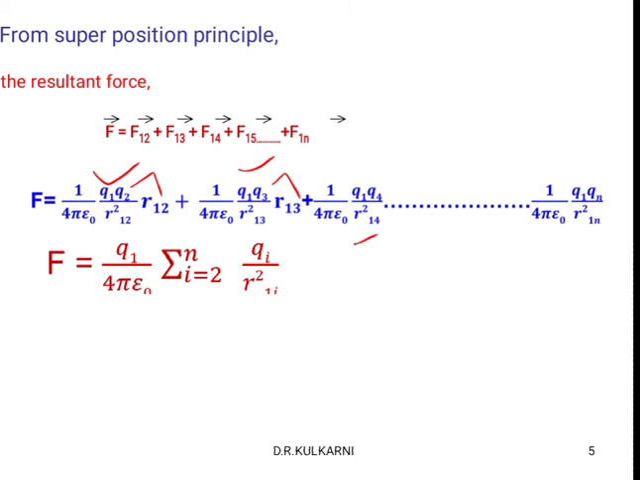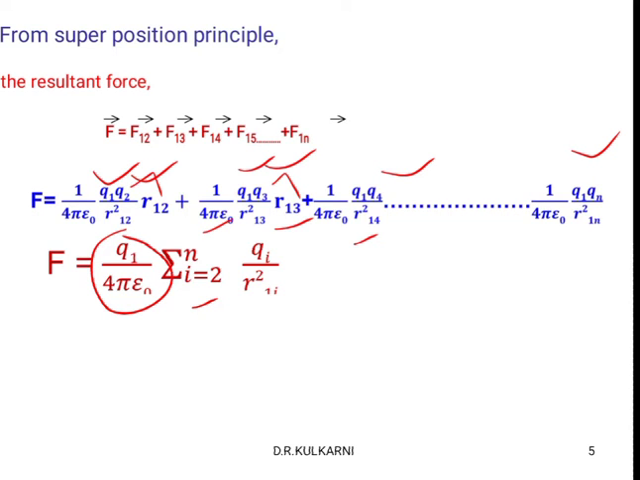And Q1 and 4 pi epsilon naught, these two are constant. They are common, so we are not changing Q1 and 4 pi epsilon naught in each term. That is the reason we have to take them out. So what is varying here? This Q2, Q3, Q4, so on up to Qn. These numbers are varying. So that is the reason Qi, where i is equal to 2 to n.